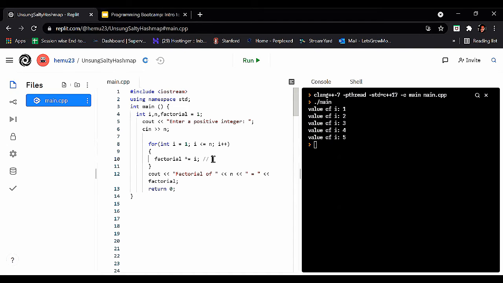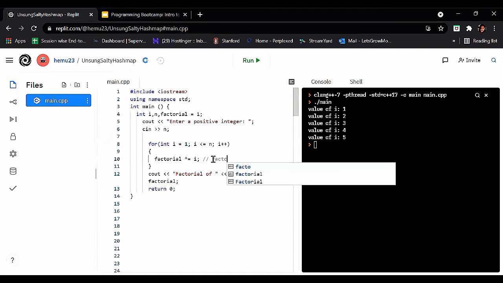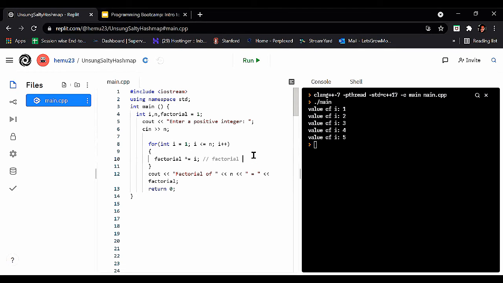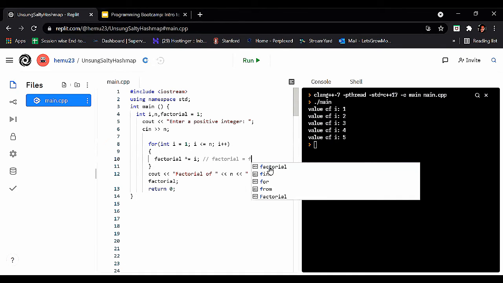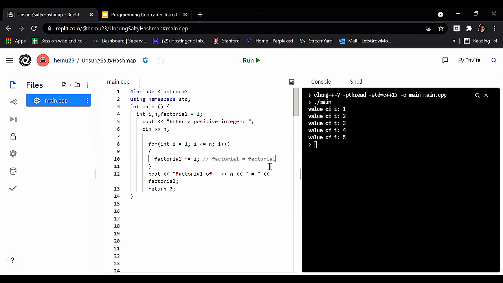Yep. It means factorial is equal to factorial multiplied by i. What does this mean?